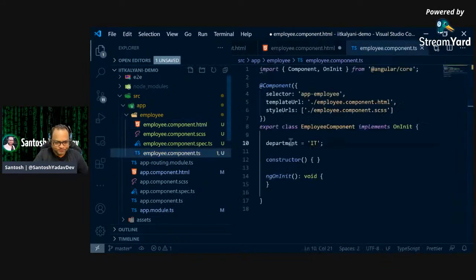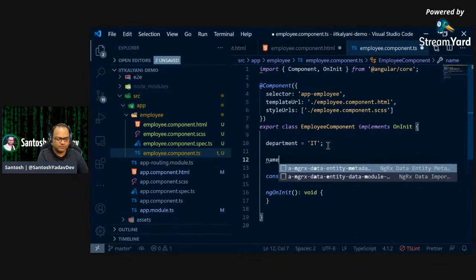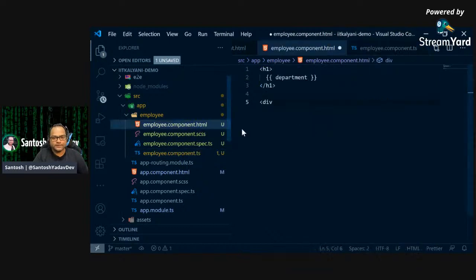So I'll just create another property for it, and I'll say, okay, this is the name of, let's say, whatever employee we have, and let's say that employee is Amit. And here I can use square bracket syntax. Remember this box.